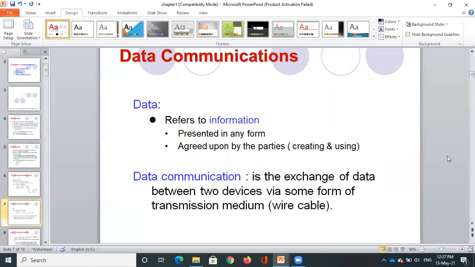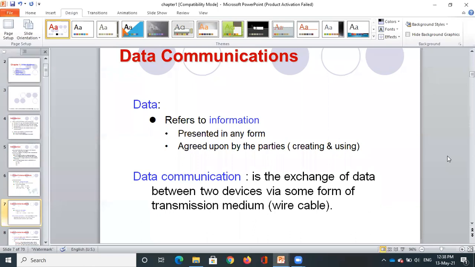But whenever we are communicating, it should be agreed upon by the parties creating and using it, the sender and receiver. In normal terms also, if I know English, the other person should also know English. If not, then we require a translator as well. So the communication should occur with a proper understanding between both parties.